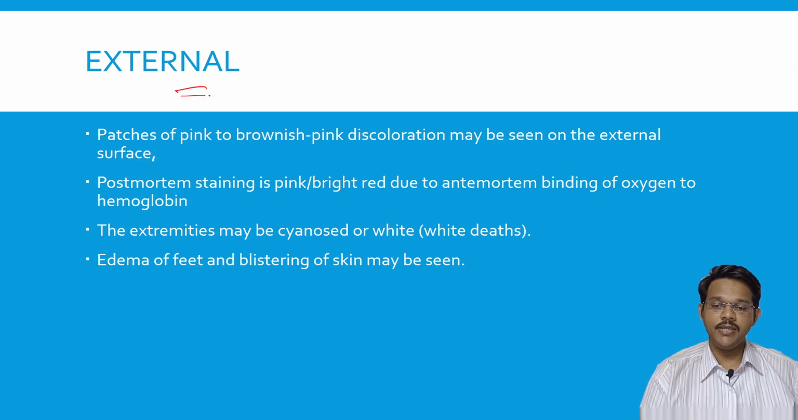Typically, on the external body surface, there may be patches of pink to brownish pink discoloration. There may be PM staining on the backside, and different parts of the body will be pink to bright red due to the binding of oxygen to hemoglobin. Extremities may be cyanosed or white because of decreased blood supply to the extremities. There may be edema of the feet, and blistering of the skin may be seen.